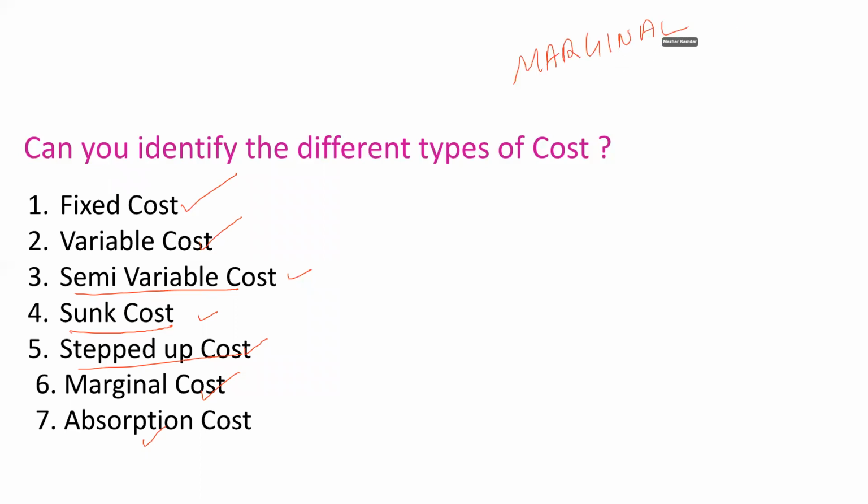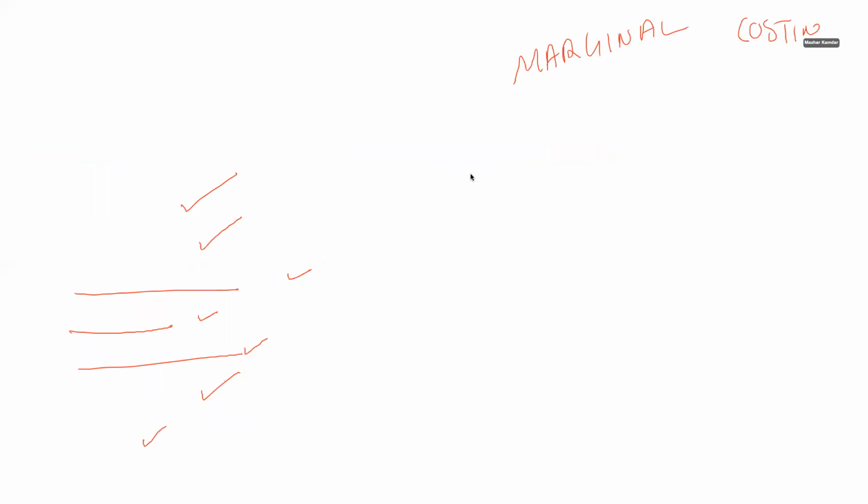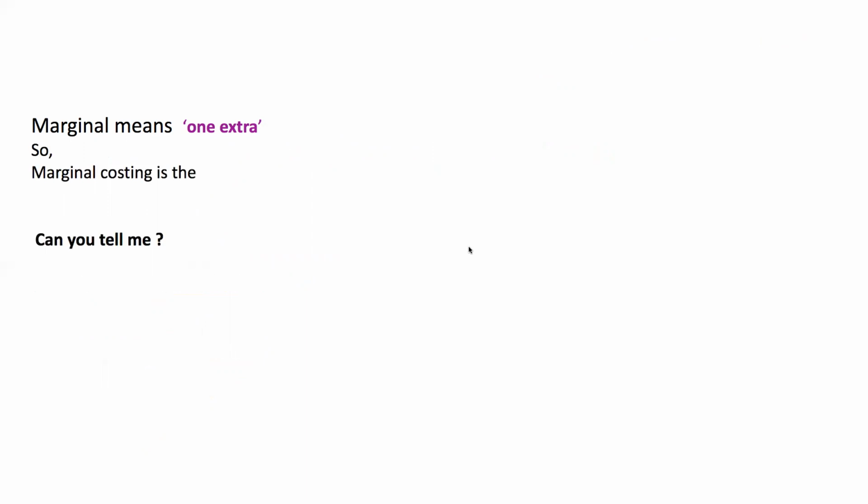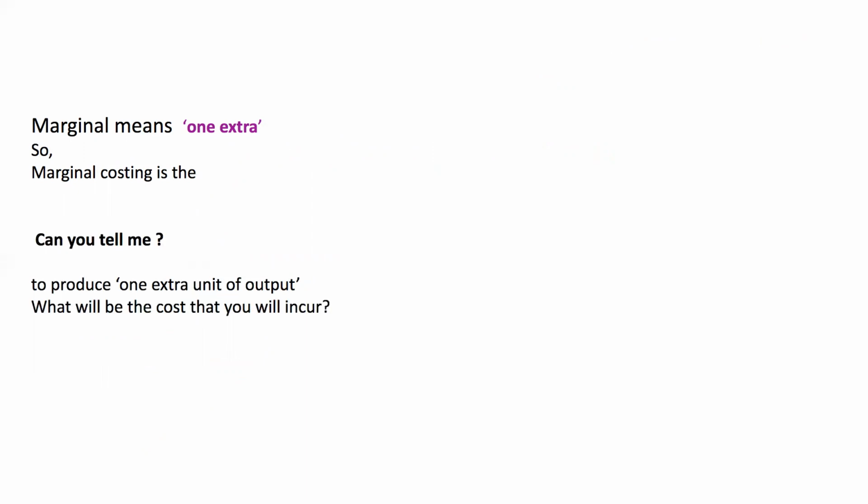What are we concentrating on? Marginal costing. So do you know what marginal costing or marginal cost is? Marginal means one extra. So marginal costing is the cost to produce one extra unit of output. Can you tell me, to produce one extra unit of output, what will be the cost that you would incur?